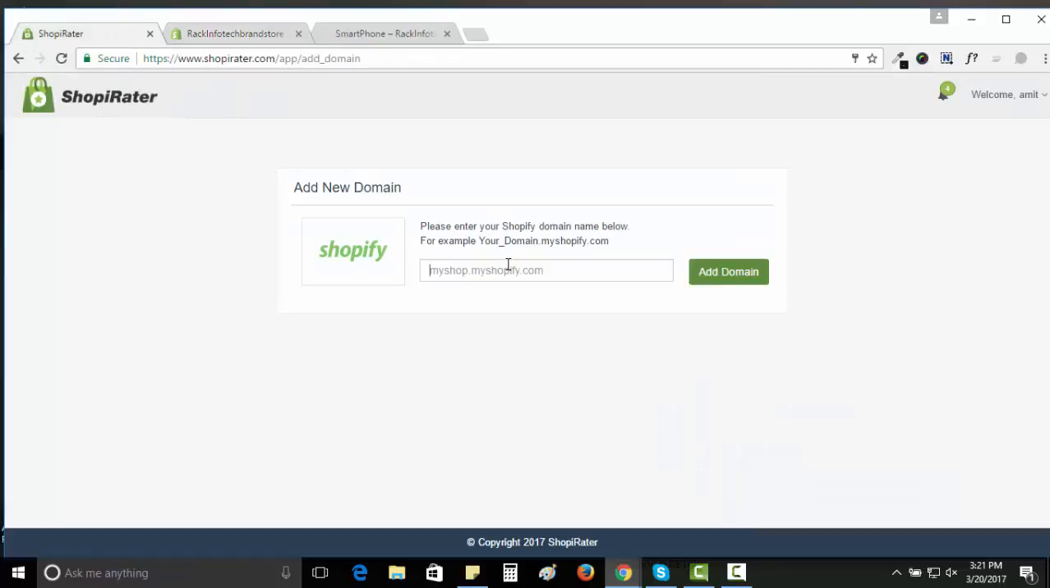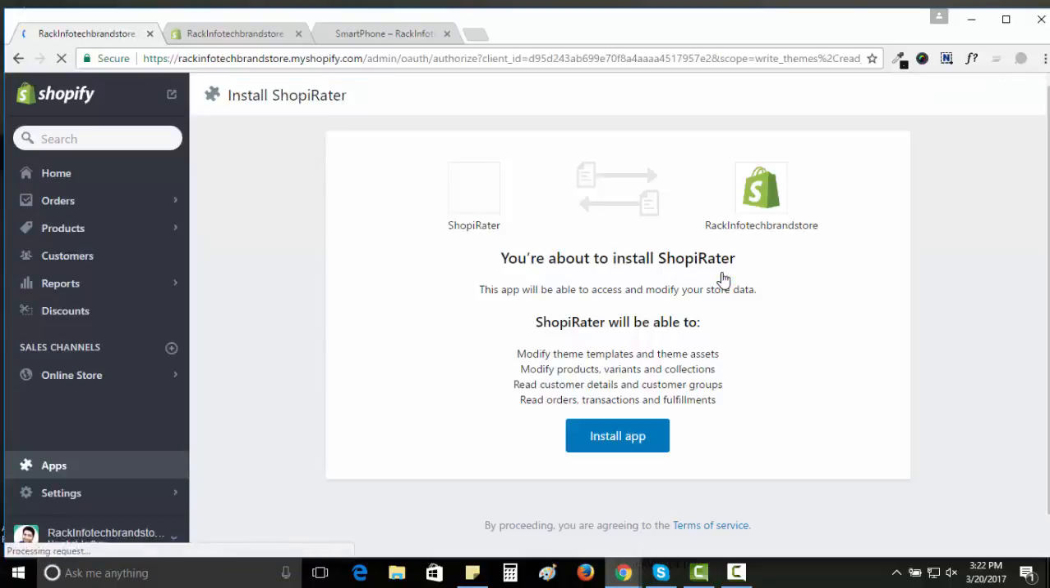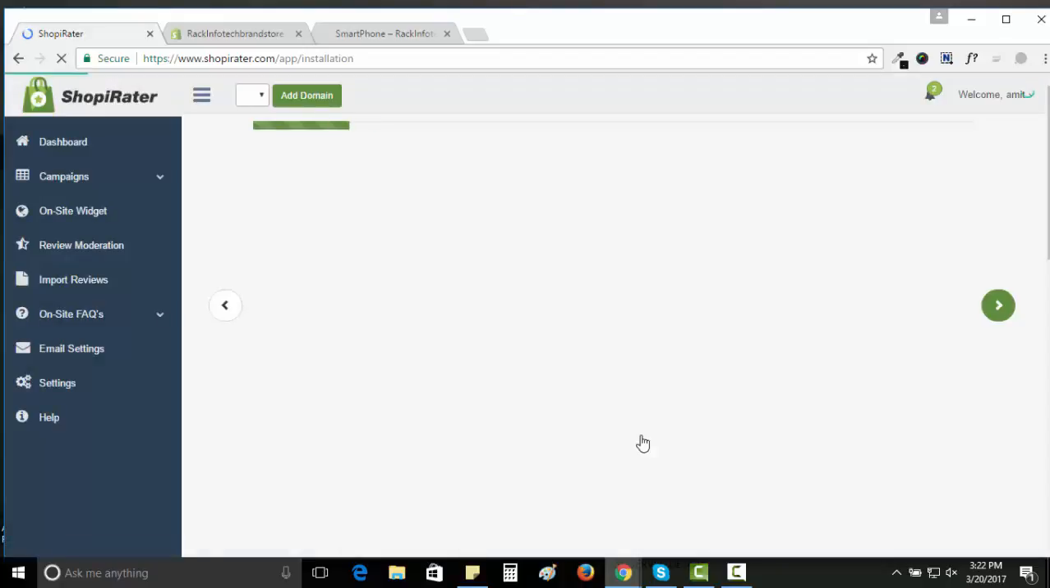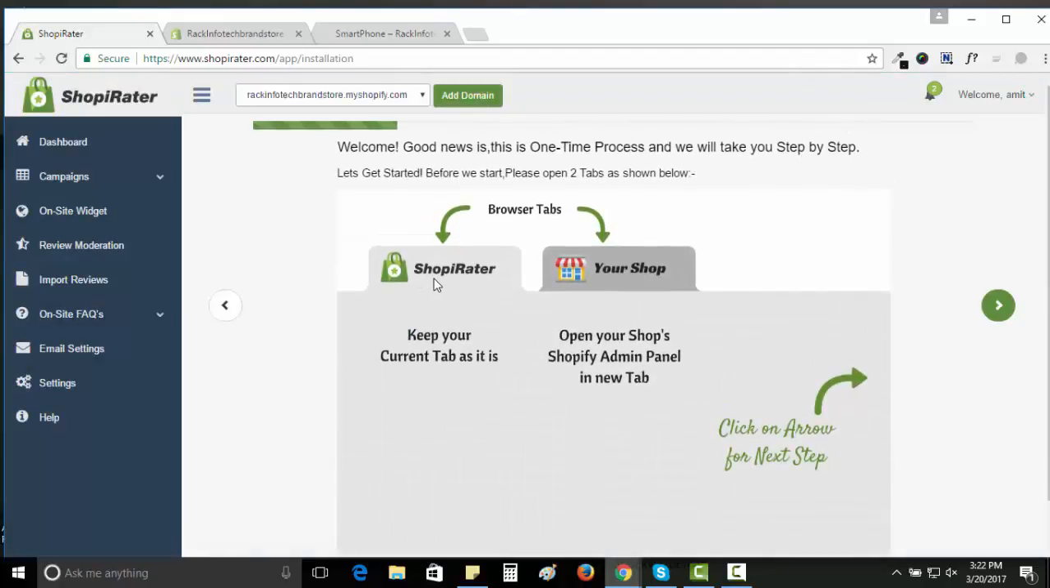After copying the URL, just paste that URL in our Shopirater application. Okay, just click on add domain. After adding that URL, the application redirects to the Shopify partners account. We are installing our app in the Shopify account. Just click on install app. After clicking on install app, it redirects to our application Shopirater.